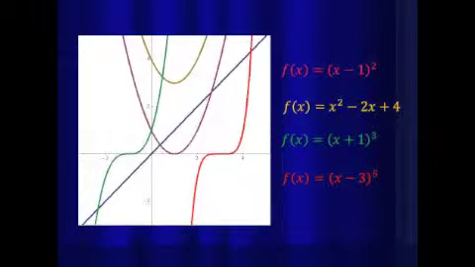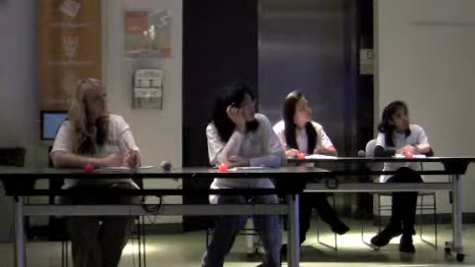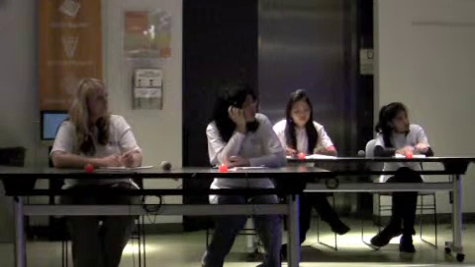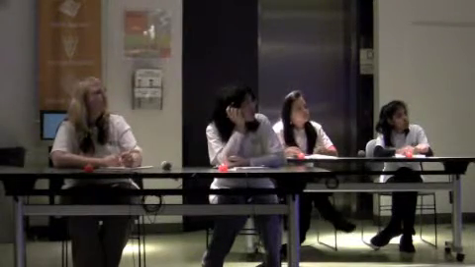And so for the graph to have a fixed point means y equals x will intersect the graph, and you can maybe see pretty well that it's going to intersect 3 of them and hope that we know what we're doing when we type the answers, that the 4th one will be right. So that's a good way of doing it. Congratulations, Pallavi. We'll see what the score is now. We have Pallavi in first place with 1,200, Cynthia with 800, and Emily and Chuki with 400. And still 3 questions left with 600, 700, and 800. So a lot of points left, and you all still have your help.